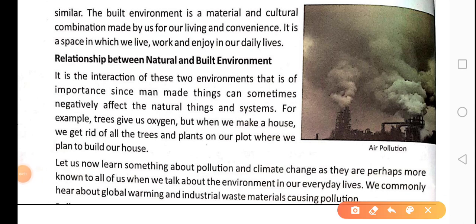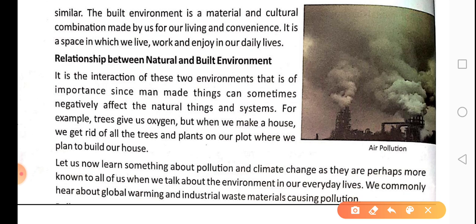Here an excellent example is given. It is said that when you make a new building or a new house on a plot, first of all you have to cut all the bushes, plants or trees present on that plot. Those bushes, plants or trees might be extra for you, but they are not extra for the environment. They are making oxygen.